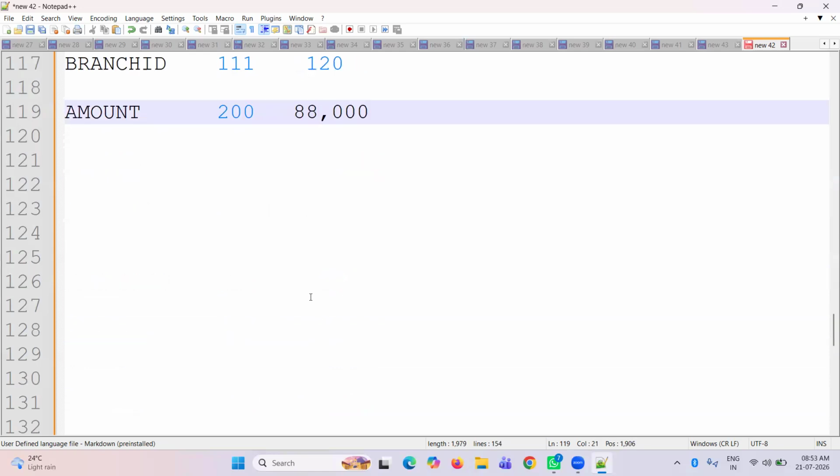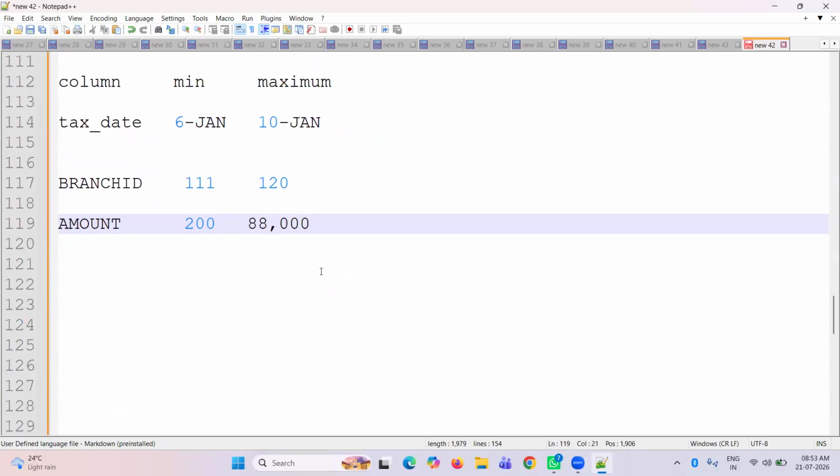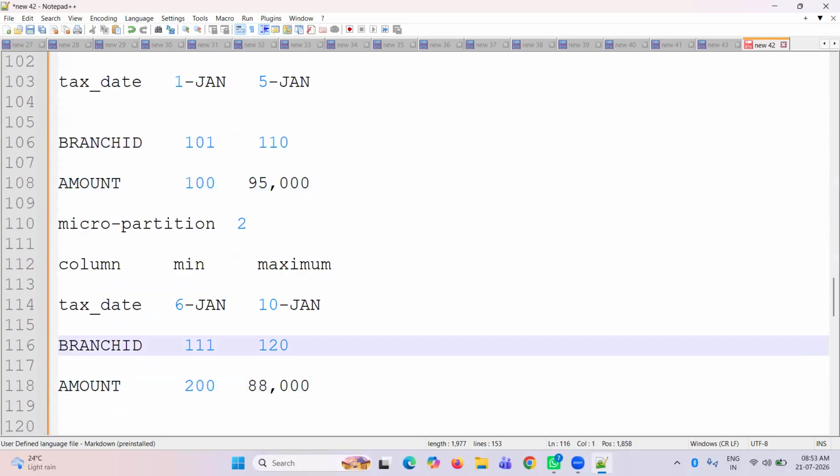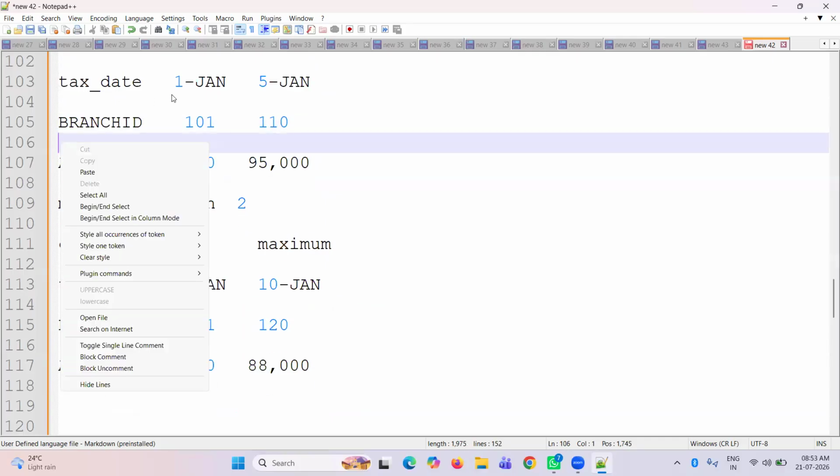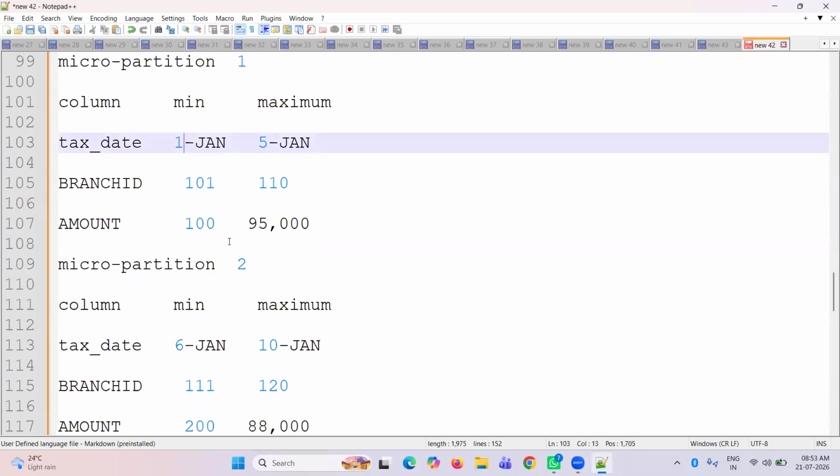Now what is happening? Remember, this is partition one and this is partition two. If you are running a query requesting transactions for January 8, 2026, Snowflake checks the metadata first.